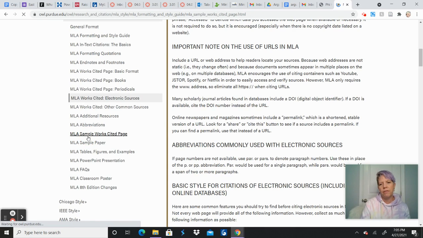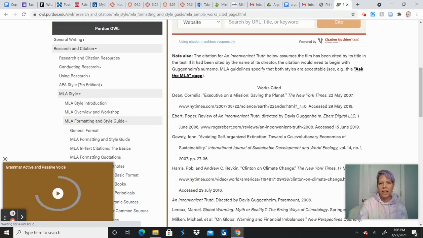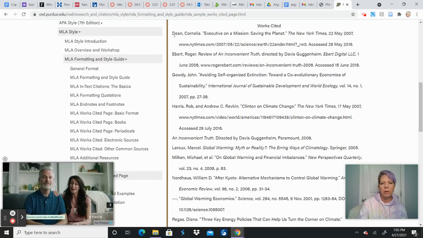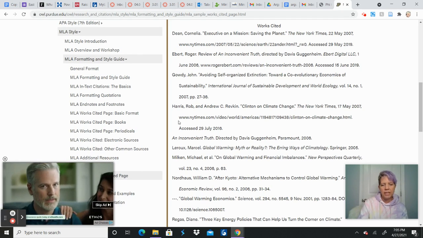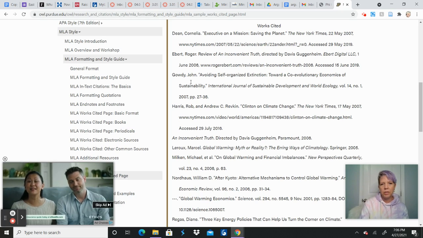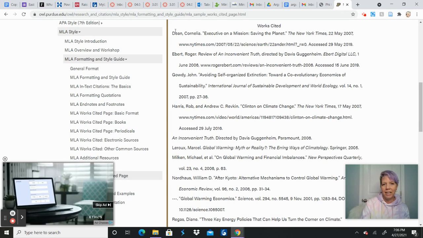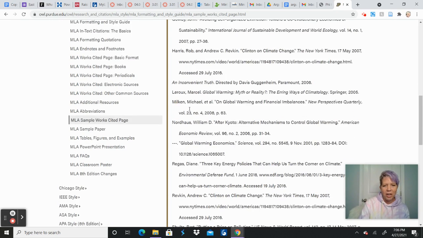When you have done everything, your paper's done, your reference page or your works cited page is done, this is what it will look like. And what you're going to notice is that it is in alphabetical order by the author's last name. You will also notice that it's reverse indented, which means that in a regular paragraph the first line is indented in, but on these, the first line is not indented and the rest of it is. Sometimes in a Word document that can be a little bit tricky, but you can work with it and you'll get it there.